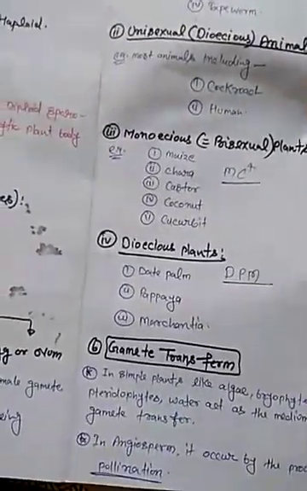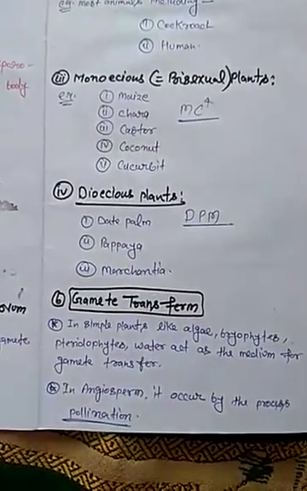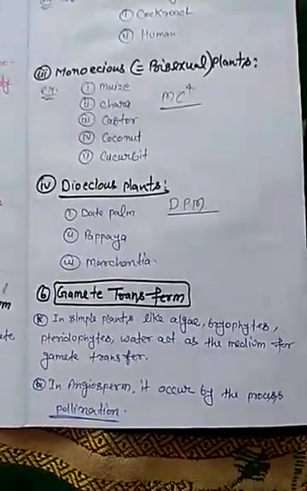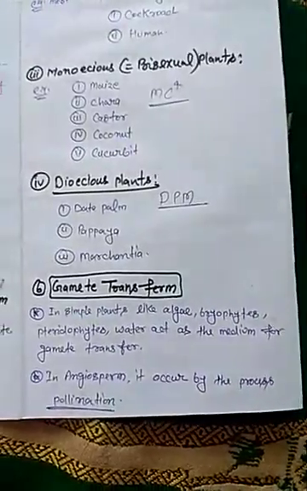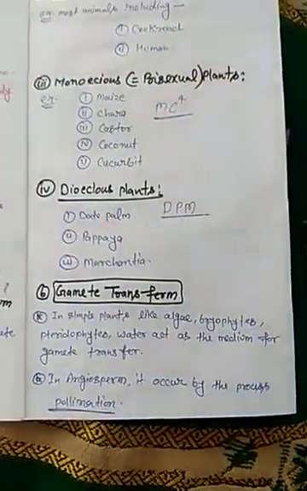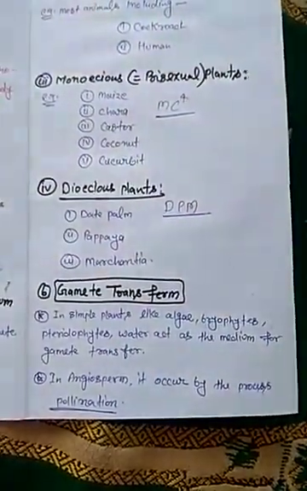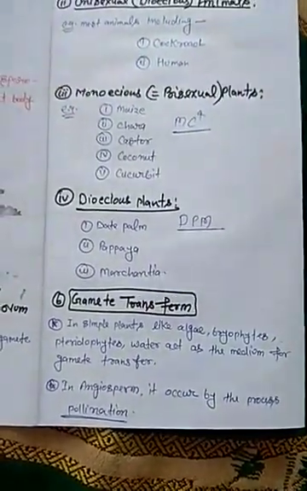Next important heading of pre-fertilization event, and the last heading, is gamete transfer. In simple plants like algae, bryophytes, pteridophytes, water acts as the medium for gamete transfer.